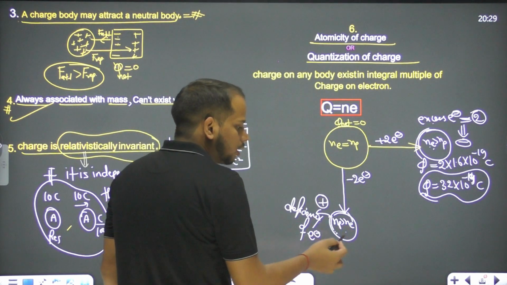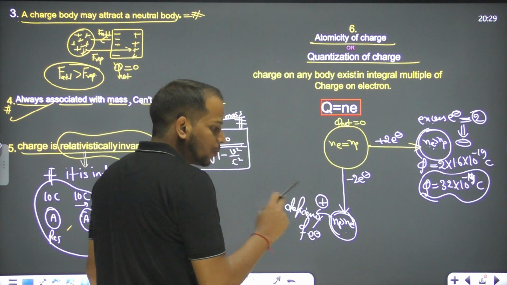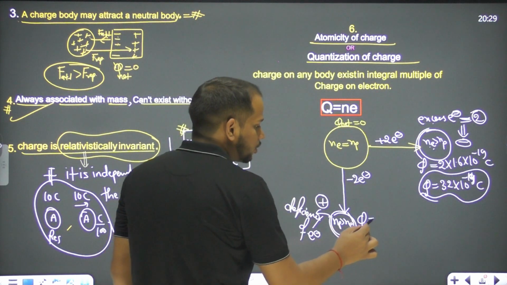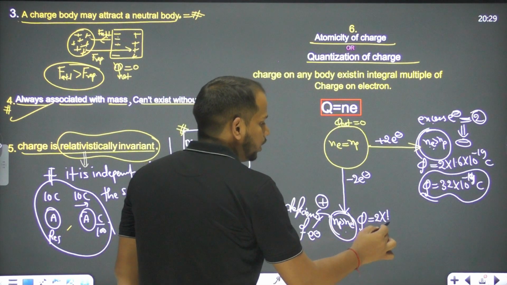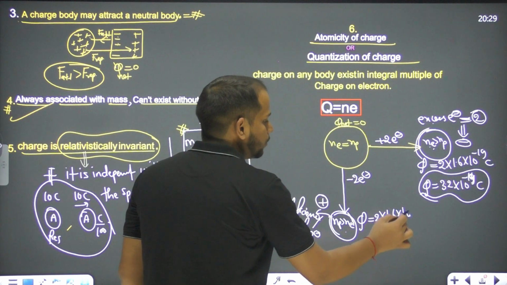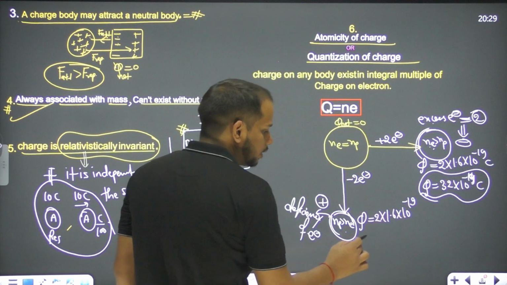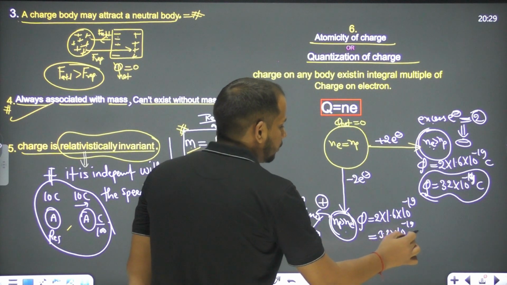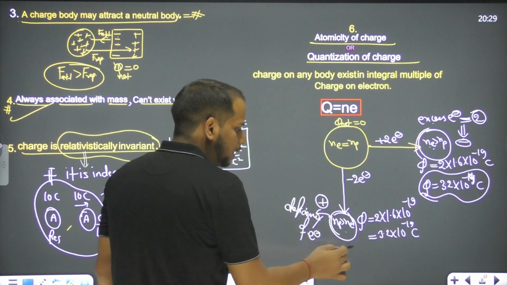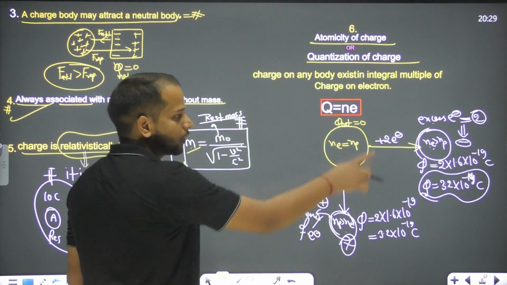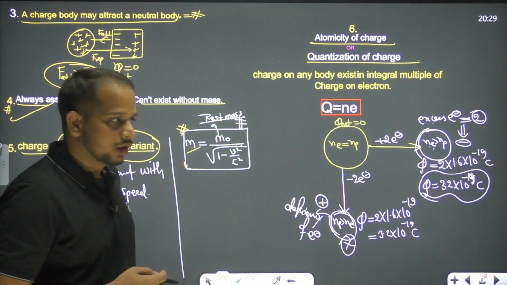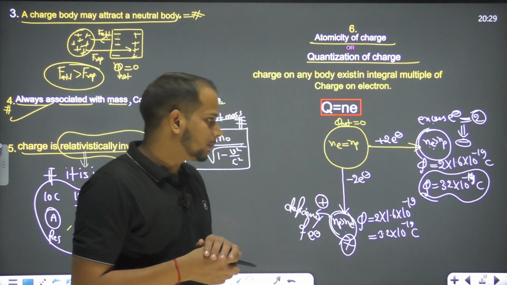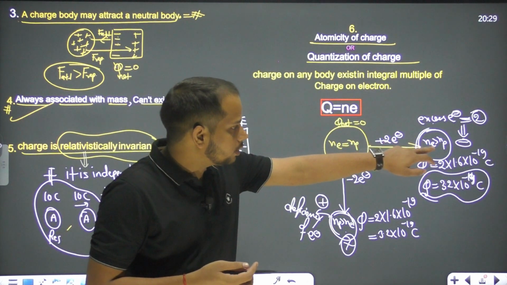So how many protons are more over here? Can we say 2 protons are more? So what is the charge due to that 2 proton? 2 into what is the charge on 1 proton? 1.6, 10 to the power minus 19. So it's the same, 3.2 into 10 to the power minus 19 coulomb. But it will be positive charge over here, right? And that will be negative charge.